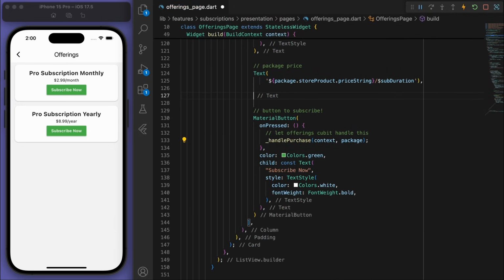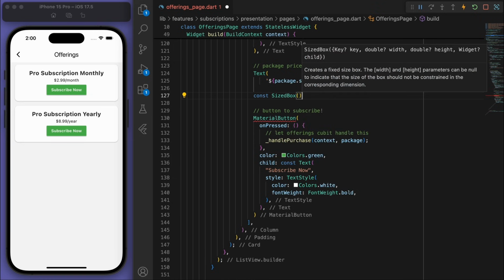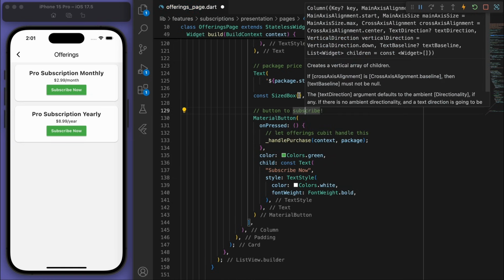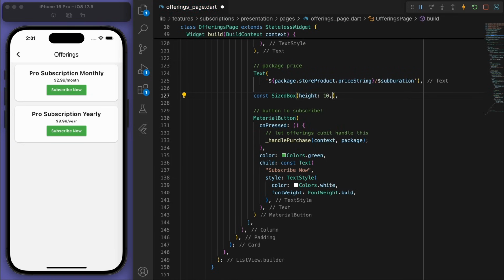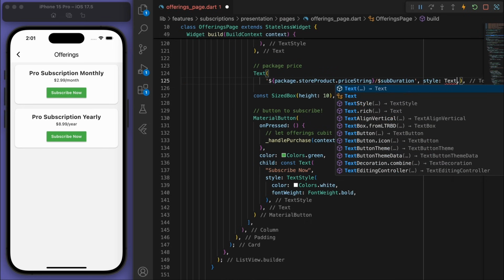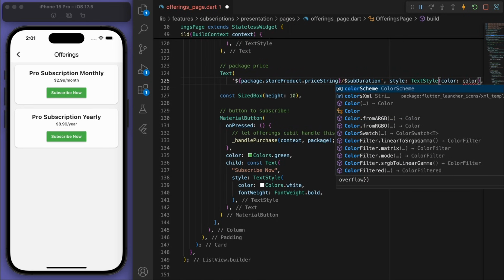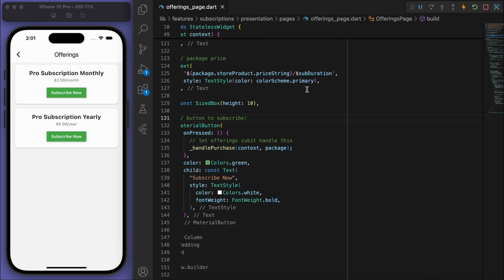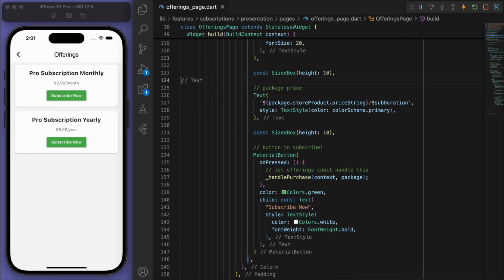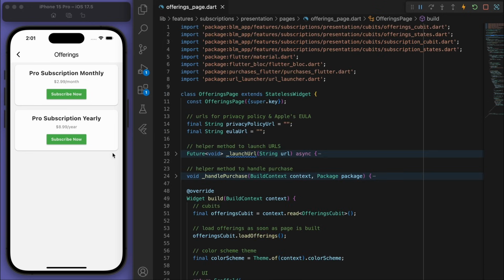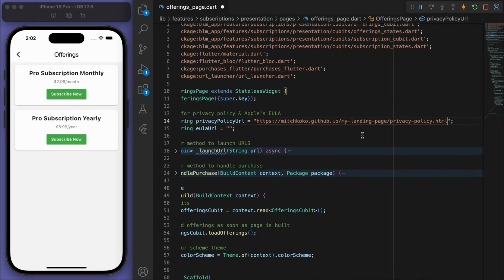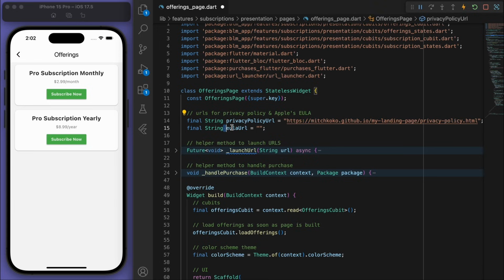Okay, so let's just fine tune this and make it look a little nicer. And I'm going to try to space this out appropriately. And that's looking pretty good. Now, on this subscription page, it's a requirement, like I mentioned before, to show this privacy policy URL. So we already created that before. So I'm going to paste our privacy policy here.